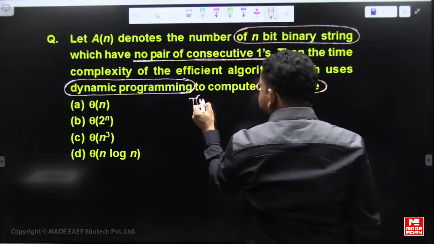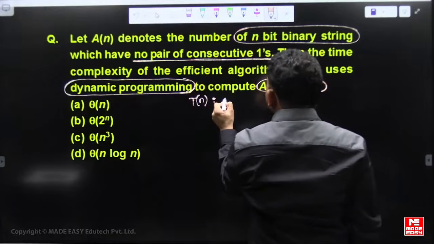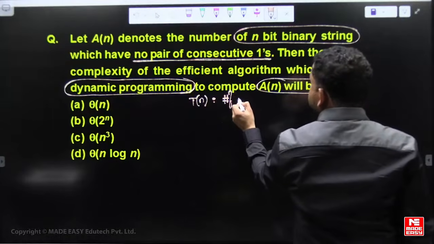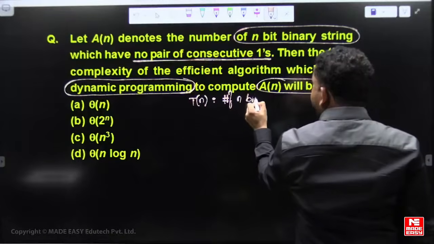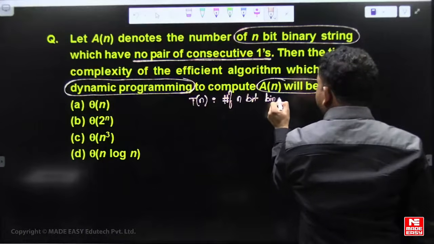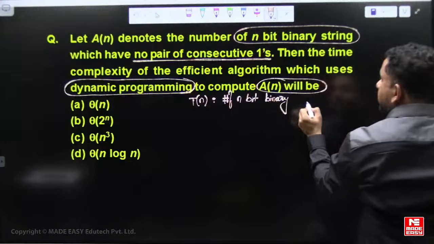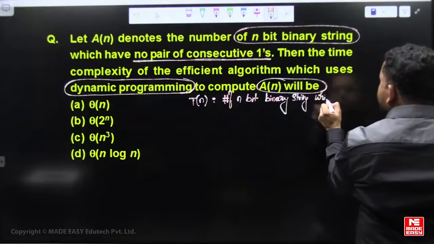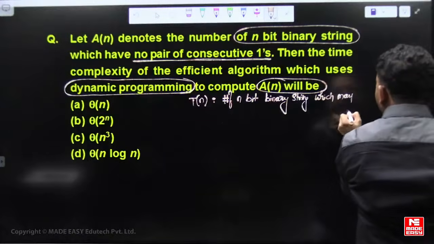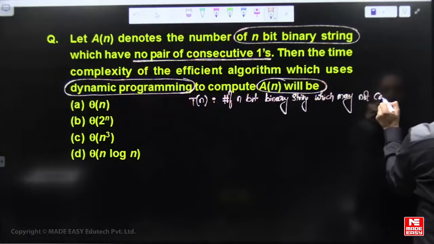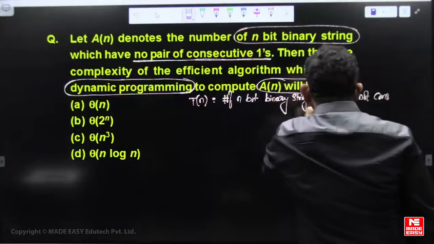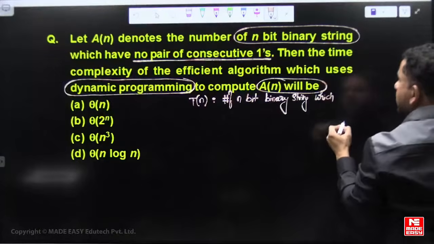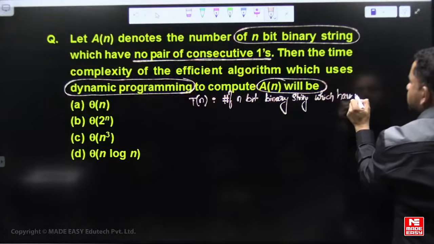T of n denotes the number of n-bit binary strings which have no pair of consecutive ones.